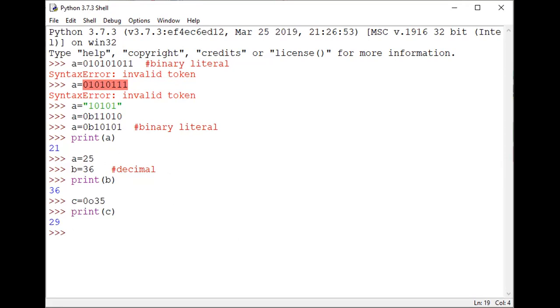For example, how can you represent that? Here 35 is in octal format.